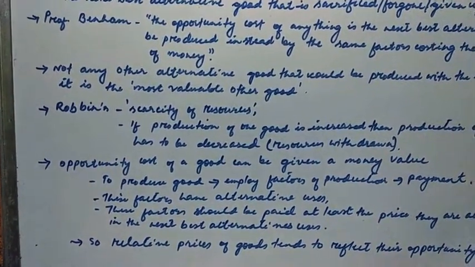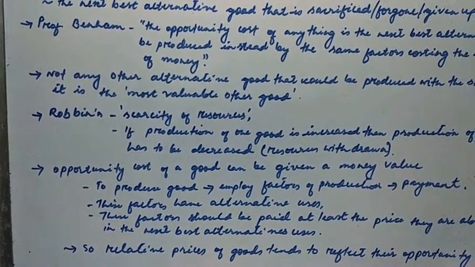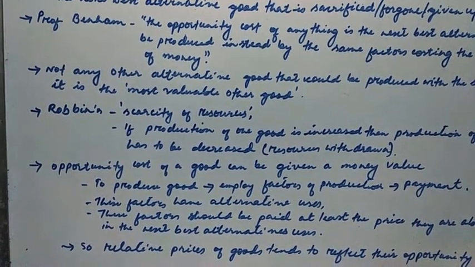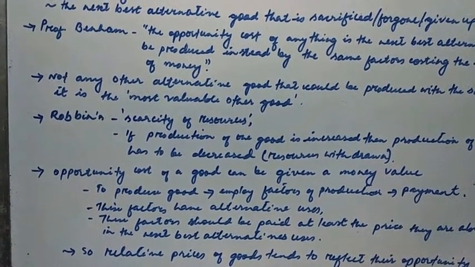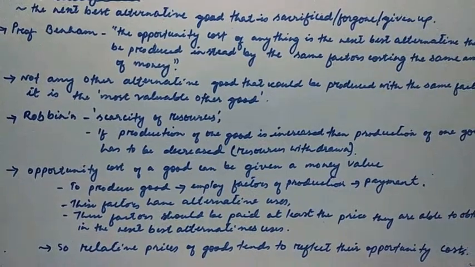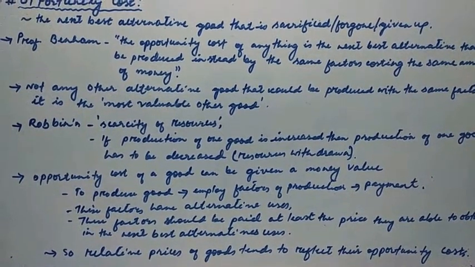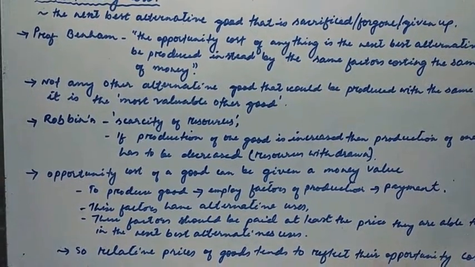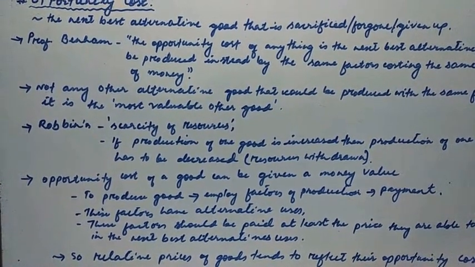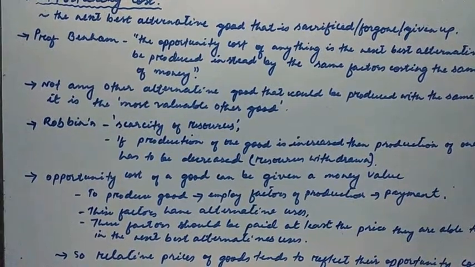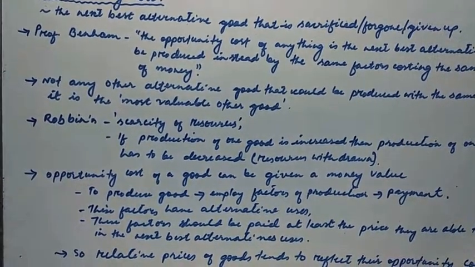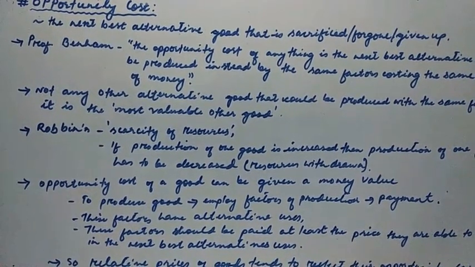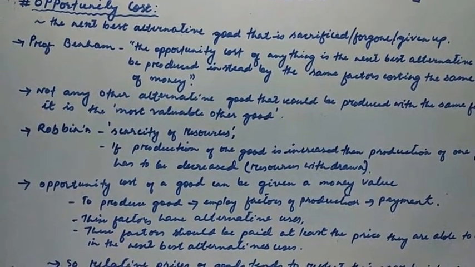Therefore, the opportunity cost for production of a car is the output of the army equipment forgone or sacrificed. You could have either produced a car, or you could have used these factors of production to produce army equipment. So the opportunity cost of producing a car will be the output of army equipment that you have forgone or sacrificed.